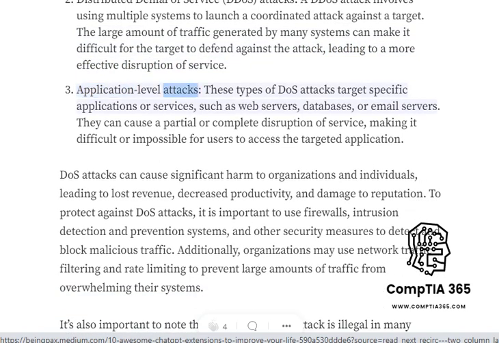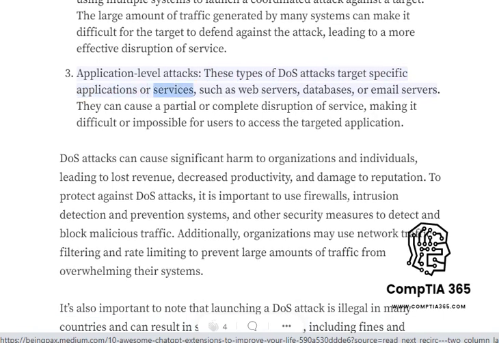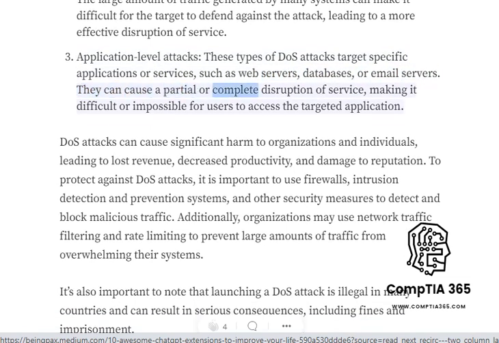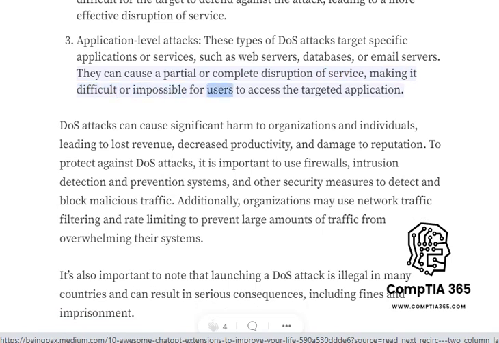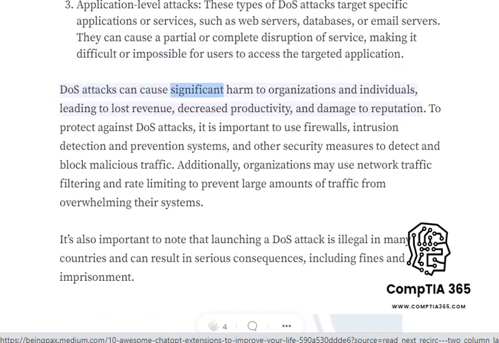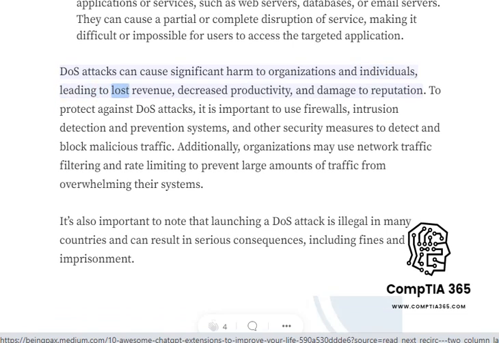Application-level attacks. These types of DOS attacks target specific applications or services, such as web servers, databases, or email servers. They can cause a partial or complete disruption of service, making it difficult or impossible for users to access the targeted application. DOS attacks can cause significant harm to organizations and individuals, leading to lost revenue, decreased productivity, and damage